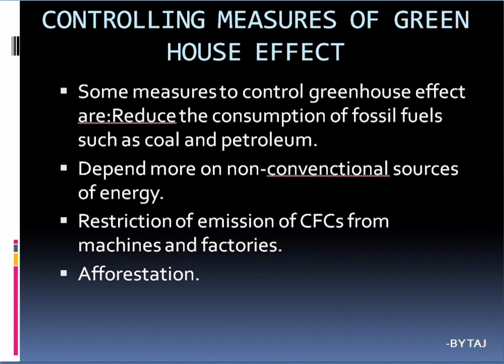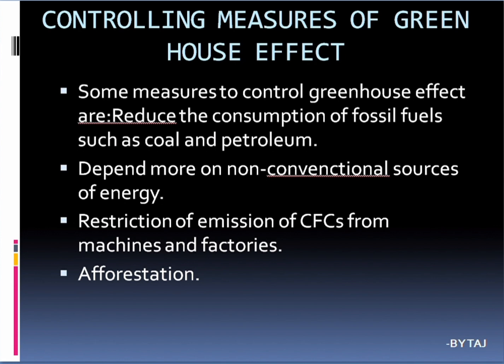Those are the energies we have to use to control the effect of the greenhouse gases. And restriction of emission of CFC, nothing but chlorofluorocarbons, from machines and factories. And even afforestation we have to do. Afforestation means planting of plants and trees.